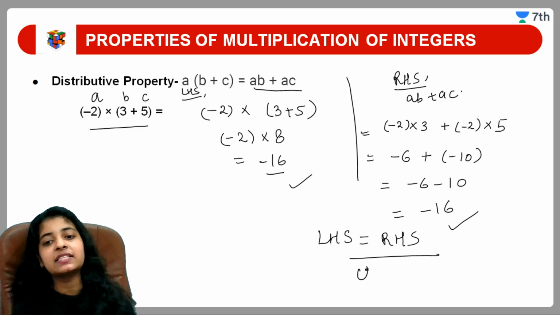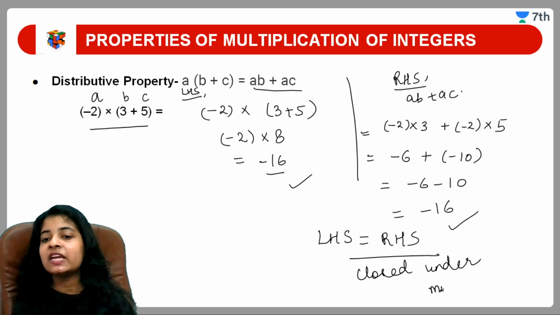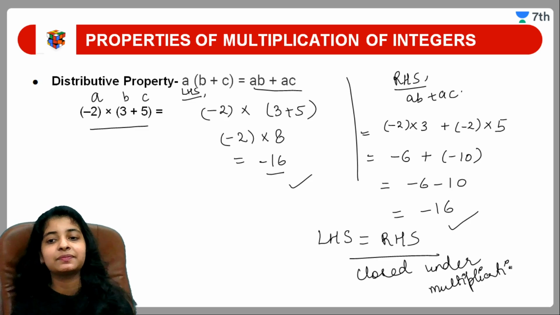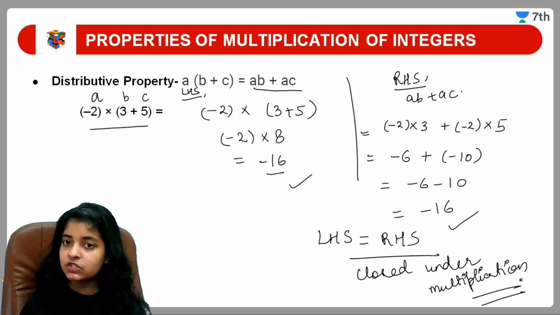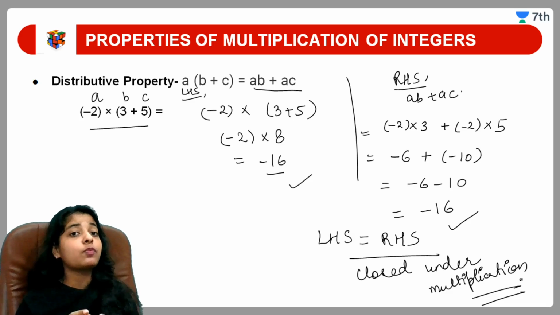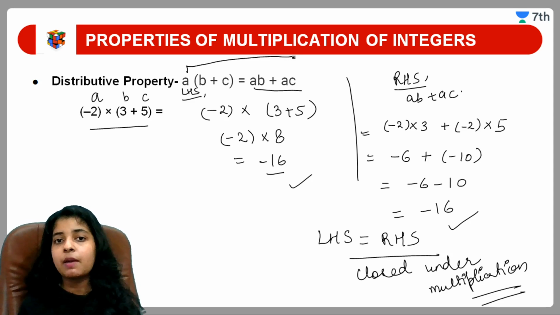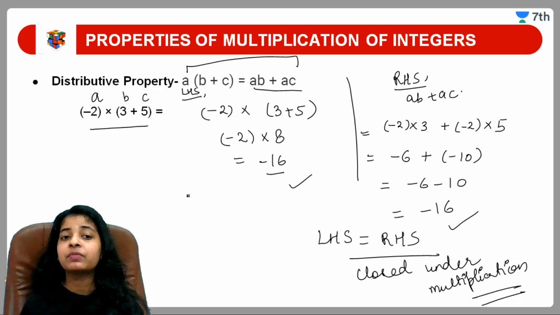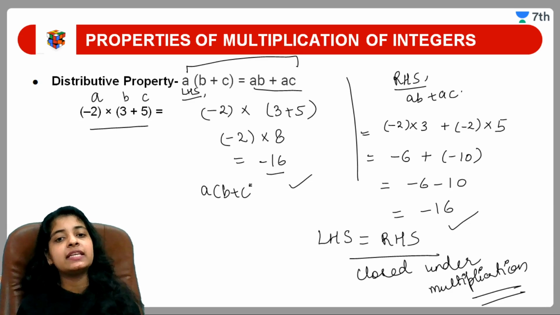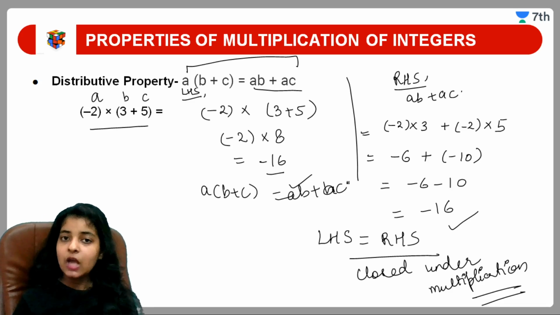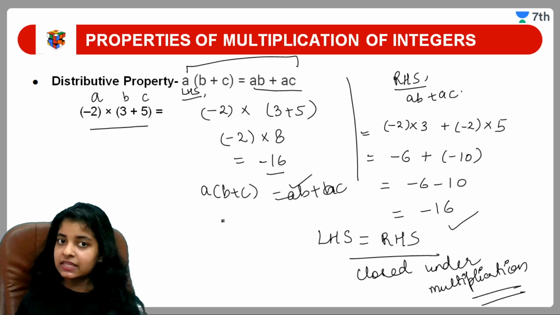That means it is closed under multiplication. Okay students, clear to you all? I hope the distributive property is also clear. What you guys have to keep in your mind, this is the major rule: A into (B plus C) gives us AB plus AC. Okay students, I hope it is clear to you.